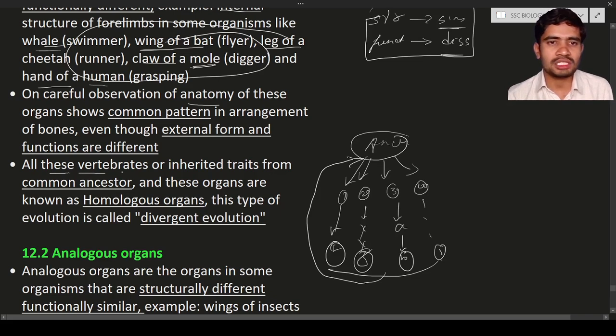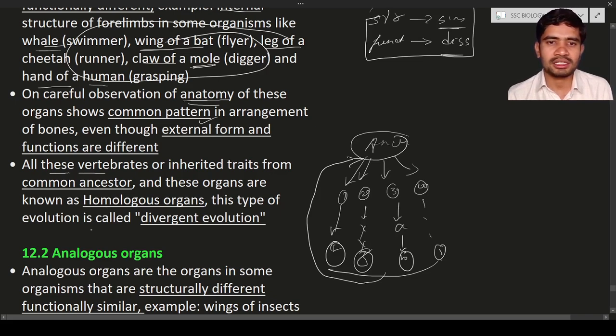Here also, these organisms like whales, cheetah, mole, and human being all had a common ancestor. We are saying this based upon the anatomical study and observation of their organs, organs that show the common pattern. Hence, we say they are known as homologous organs.